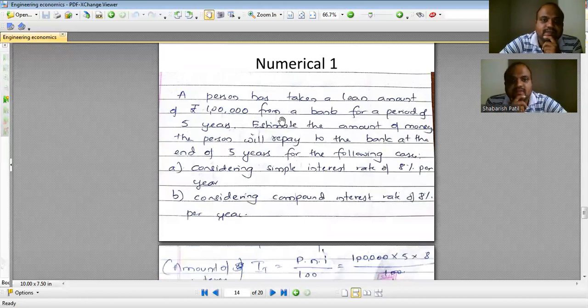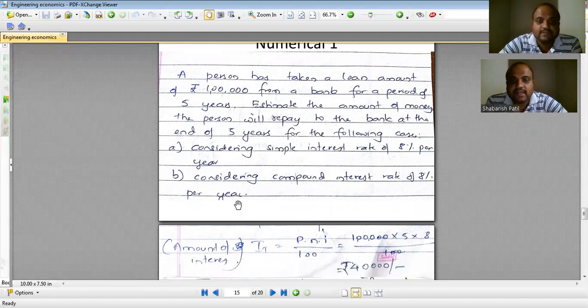We'll just take an example here. A person has taken a loan amount of rupees 1 lakh from a bank for a period of 5 years. Estimate the amount of money the person will repay to the bank at the end of 5 years for the following cases. Case A is considering simple interest rate of 8% per year, and case B is considering compound interest rate of 8% per year.